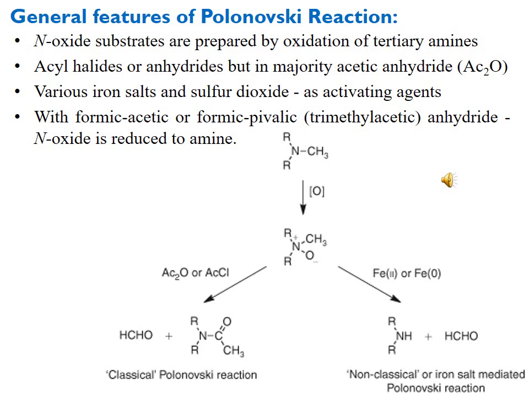And if we treat it with iron in its ground state or zero oxidation state, or its 2 state, that is ferrous, we then get amines instead of amide along with the formation of aldehyde, and this is termed the non-classical or iron salt mediated Polonovski reaction. We shall discuss the mechanism of iron as a catalyst for the formation of amines in the next slides also.